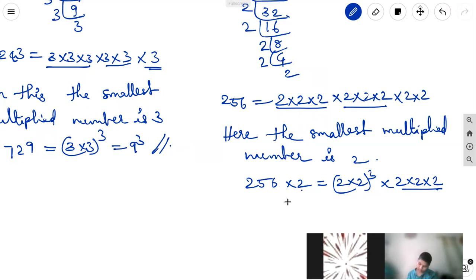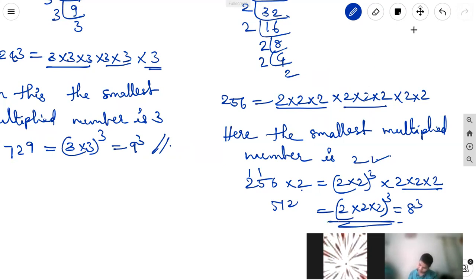So 2 6s are 12, 2 5s are 10 plus 1 is 11, 2 2s are 4 plus 1 is 5, 512 equal to 2 into 2 into 2 whole cube. It is equal to 2 2s are 4, 4 2s are 8 cube. So it is a perfect cube when we multiply with the smallest number 2.